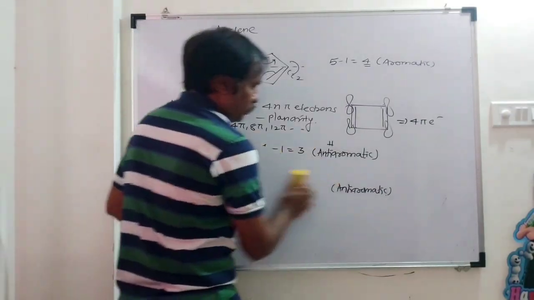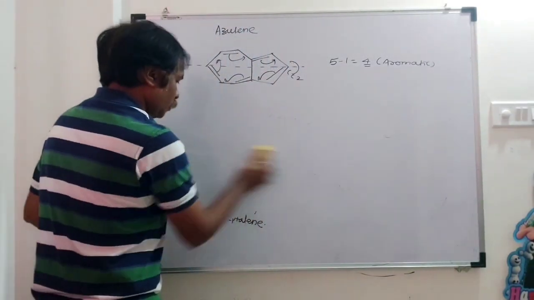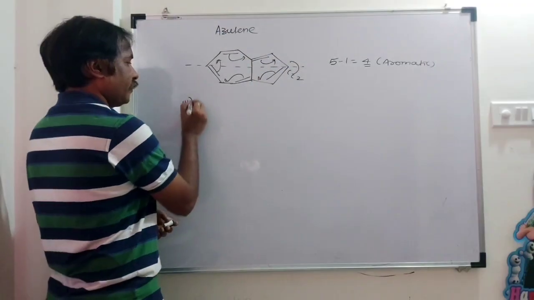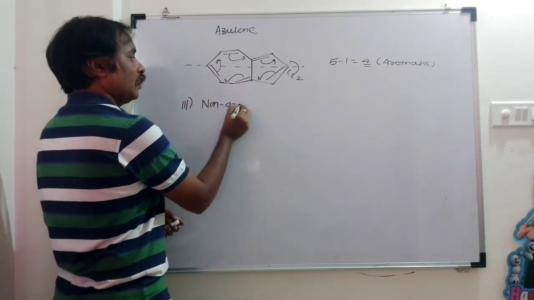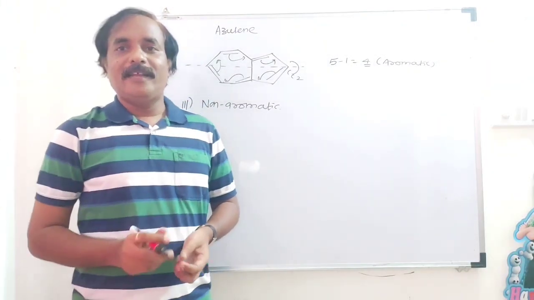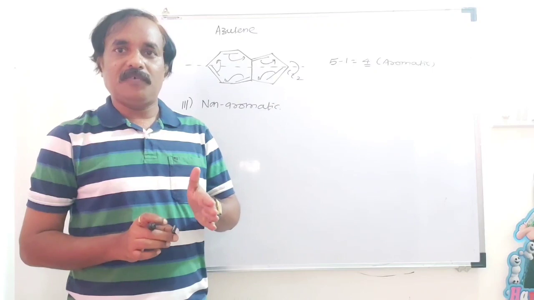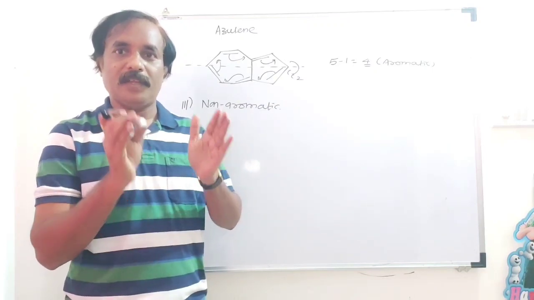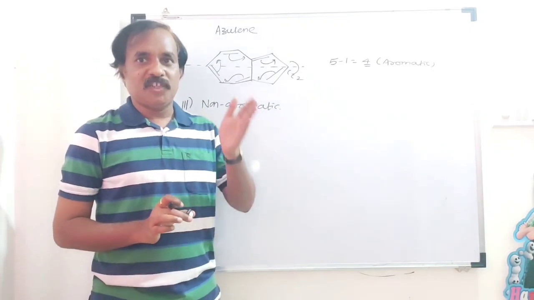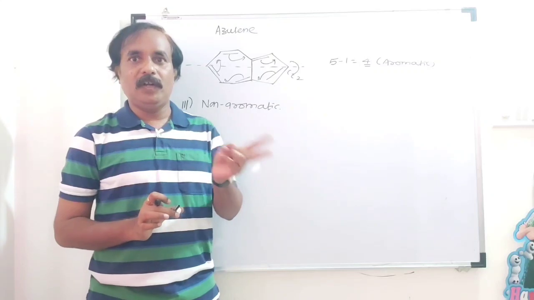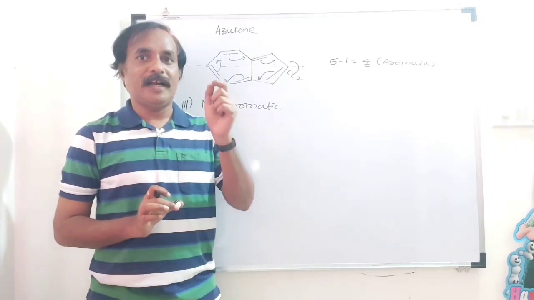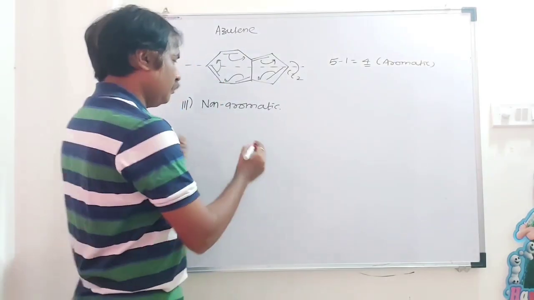Again, in short, this is only a revision. The third category is non-aromatic, where there is a restriction for delocalization of electrons, which we have already seen in the previous lecture. Remember, if an sp3 hybridized carbon is present in between two sp2 carbons, the compound will be non-planar.